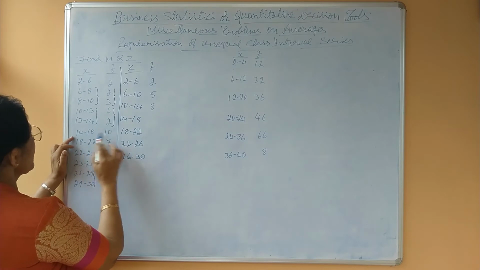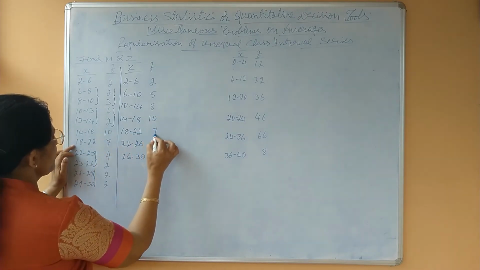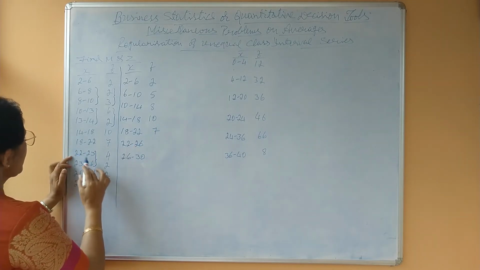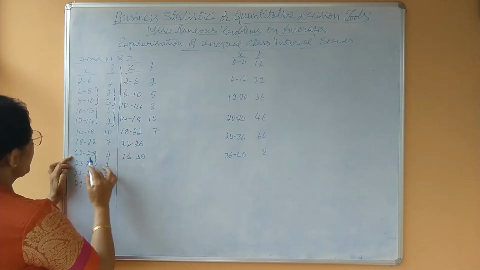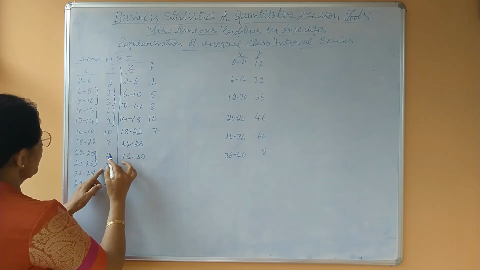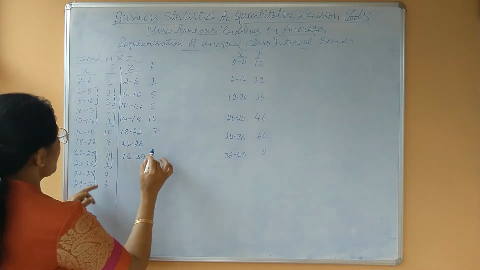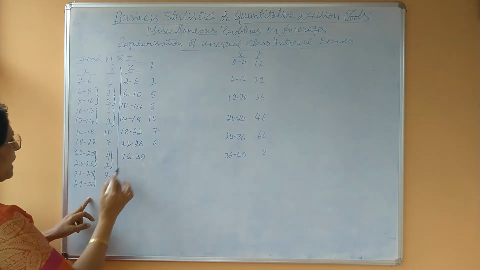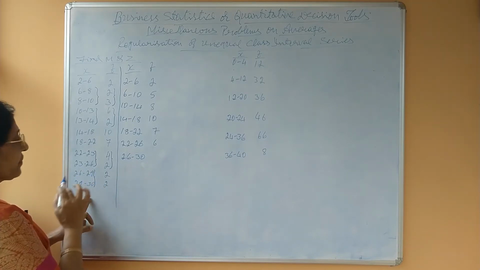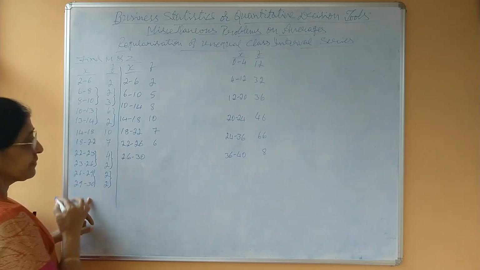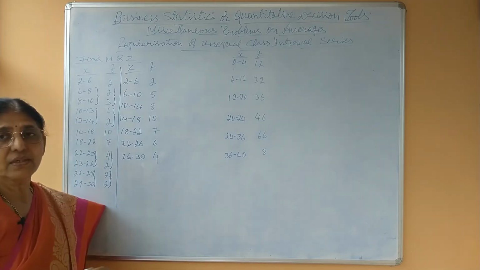Then 14 to 18 we have written as it is, 10. 18 to 22, 7. Then 22 to 23 is 4 and 23 to 26 is 2, so 4 plus 2, 6. Then 26 to 30 means we have clubbed 26 to 29 and 29 to 30, corresponding frequencies 2 and 2, frequency 4.